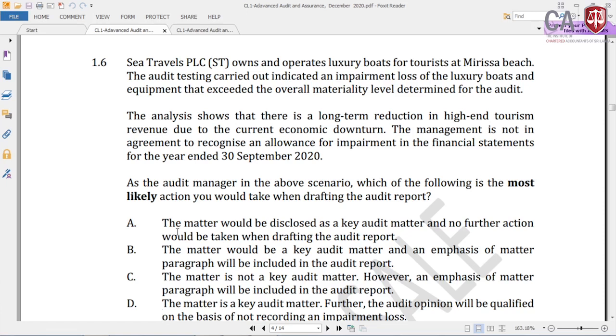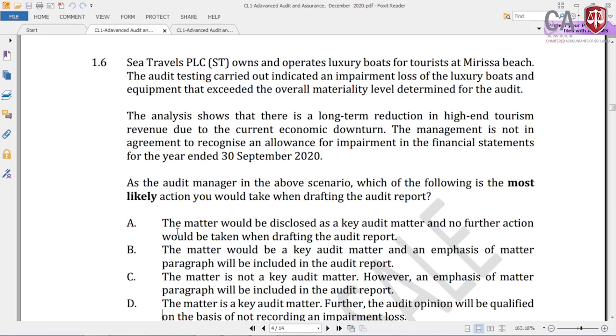Both are correct. But when there is a situation where both are coming, in the audit report we put only one. But the question again, read, asks the audit manager in the above scenario, which of the following is the most likely action you would take when drafting the audit report. So you will take it as a CAM as well as you will take it as the matter to be qualified.